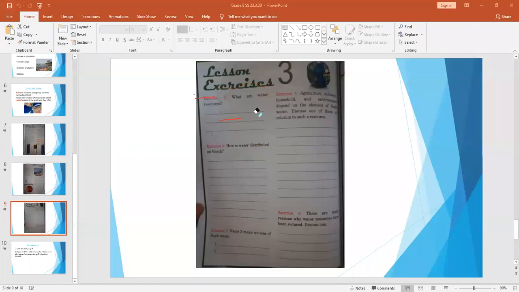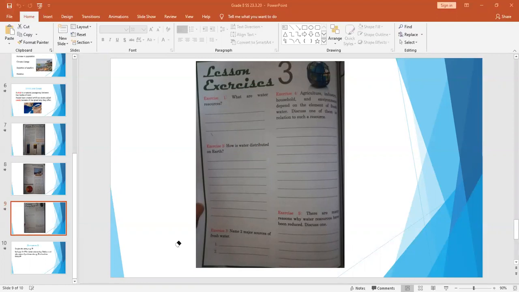If we move on to the next question, which is question 4, it says agriculture, industry, household, and environment depend on the element of fresh water. Discuss one of them in relation to such a resource. So I'd like you to take one of those, either agriculture, industry, household or environment, and tell us how one of those categories uses fresh water.